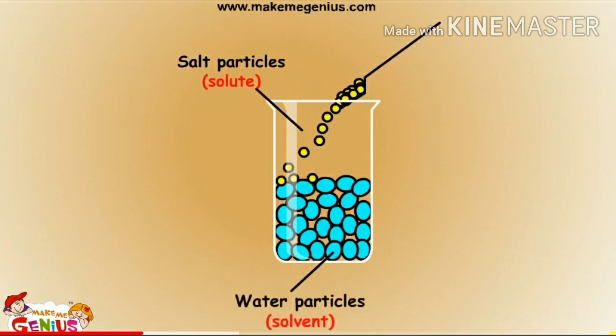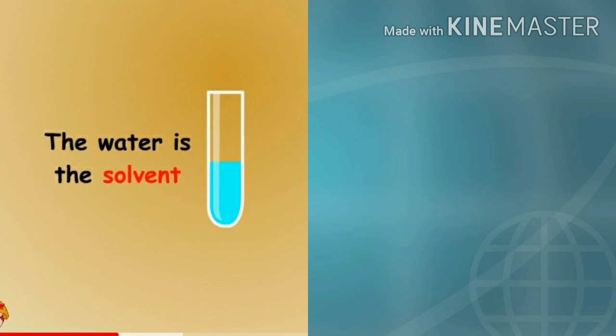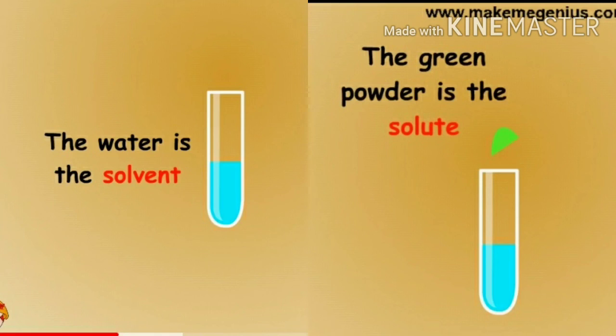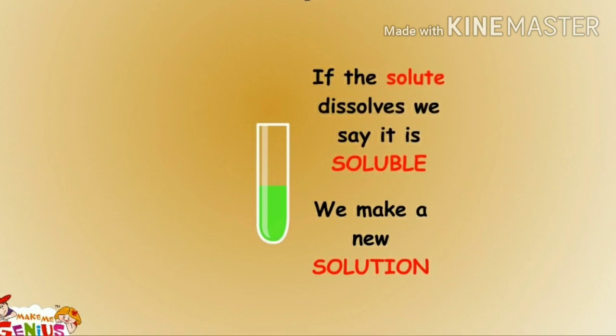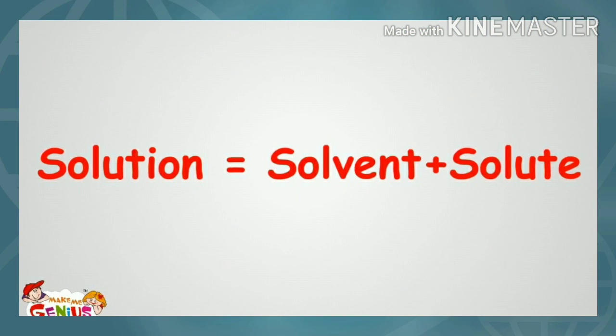It is known as solute. Now look at the picture carefully. The water in which we have to dissolve the solid is the solvent. You can see the green powder which we will dissolve in this water is the solute, right? You know what solute and solvent are. After mixing this solute and solvent, we'll get a new liquid which is known as solution, right? So we can say that solution is a mixture of solute and solvent. I hope this chapter is clear to you.